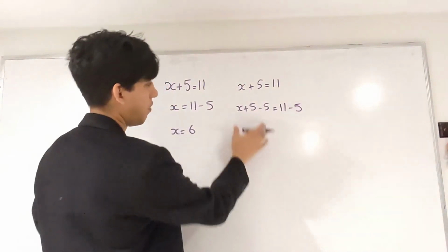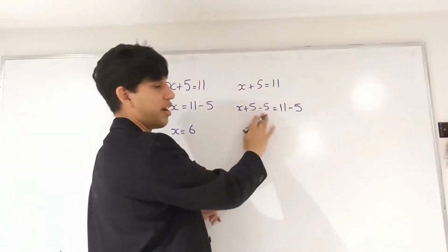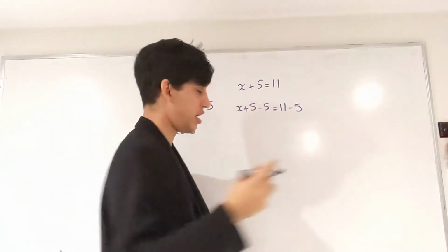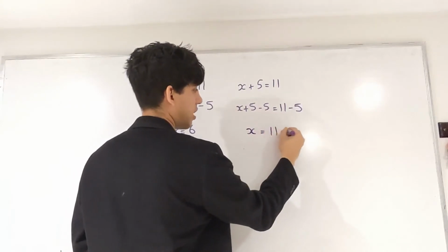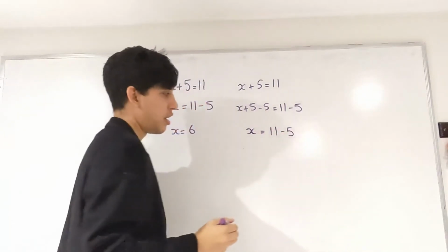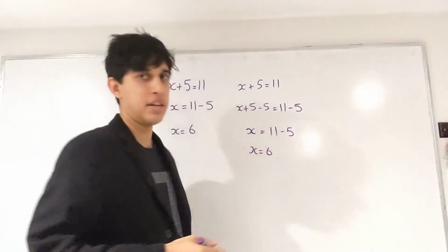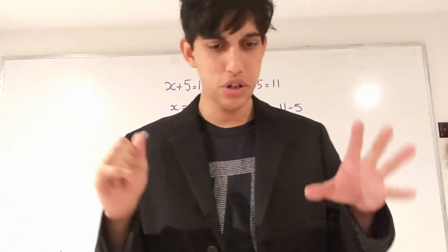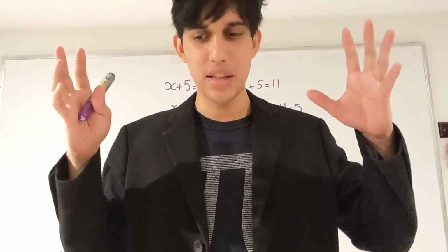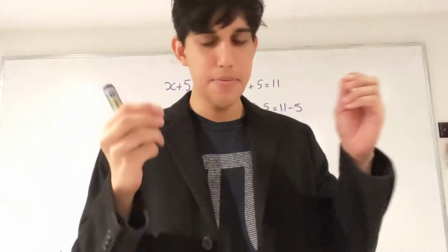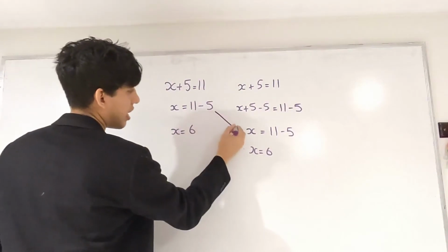And so, if we were to solve this out, we say x plus 5 minus 5. Well, what's 5 minus 5? We took those 5 away, so we're just left with x. And we have equals 11 minus 5. And then, obviously, if we solve it out, x equals 6. Now, the reason I'm showing you this is I want to show you how those two different ways of seeing the problem seem very, very different, but they're exactly identical.